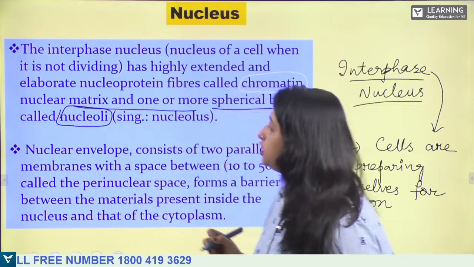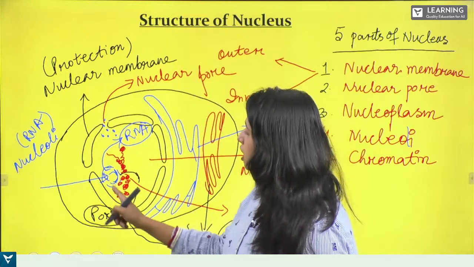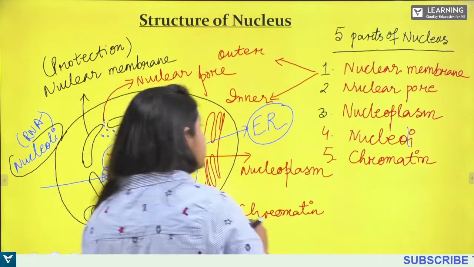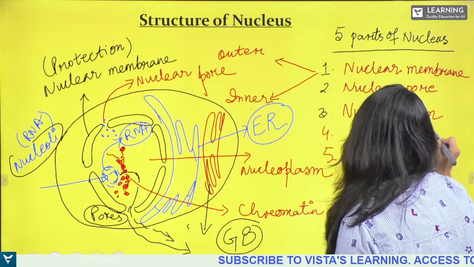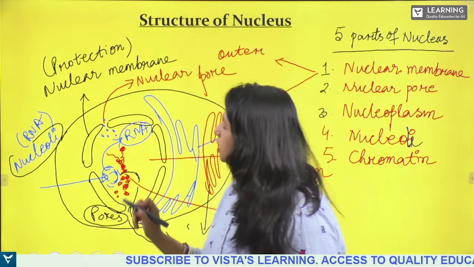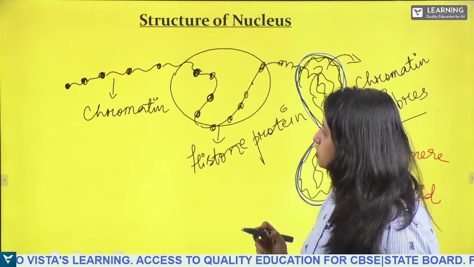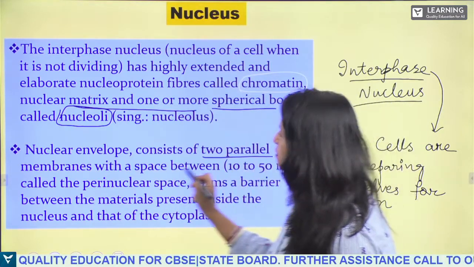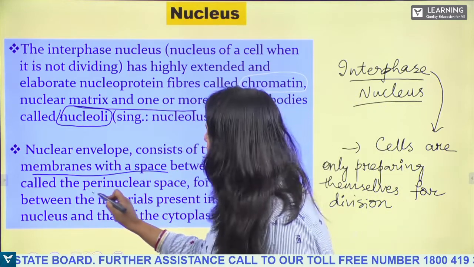See here in this diagram, inside the nucleus you will see nucleoli, right? Then it has chromatin fibers, okay?